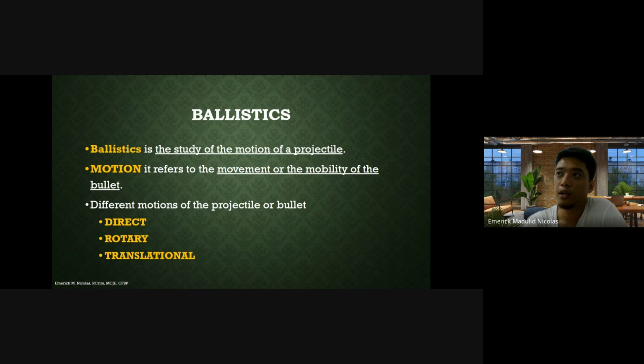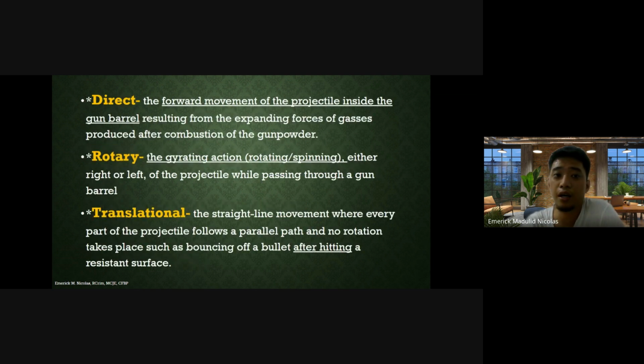Then after the bullet successfully passes the bore of the barrel, the projectile comes out from the muzzle of the firearm. Anything that could happen to the bullet or the projectile after that, that motion refers to translational motion. For better understanding, we have here the different motions of ballistics, of the projectile or the bullet itself. We have the DRT and its definitions.